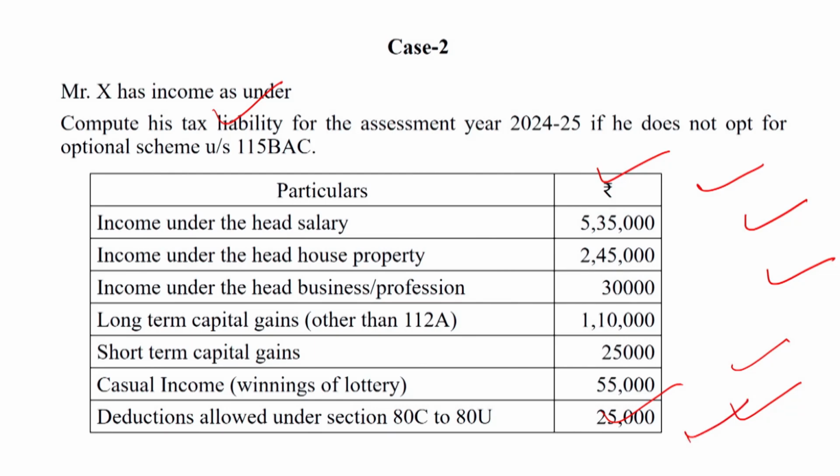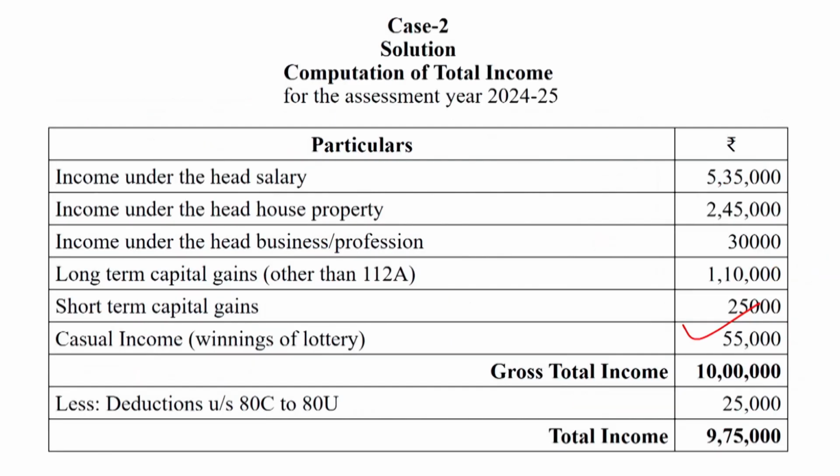So dear students, with the help of this question under the default tax regime, I am discussing the amount of tax which has been already solved in the next slide. Income from salary 5,35,000. Income under the head of house property 2,45,000. Income under the head of business and profession 30,000. Long term capital gain 1,10,000. Short term capital gain 25,000. Casual income, lottery, 55,000. Total will be 10 lakhs.